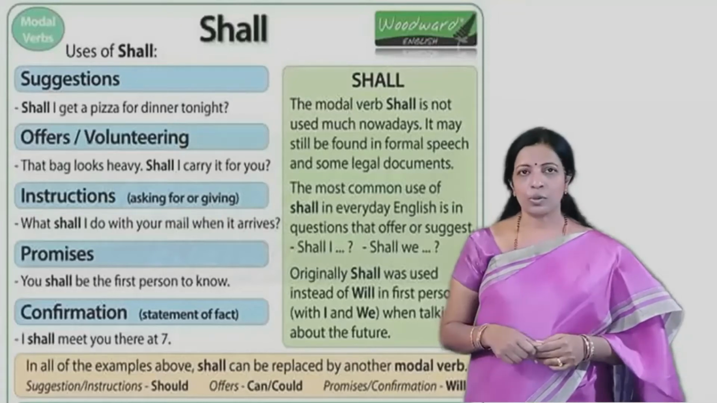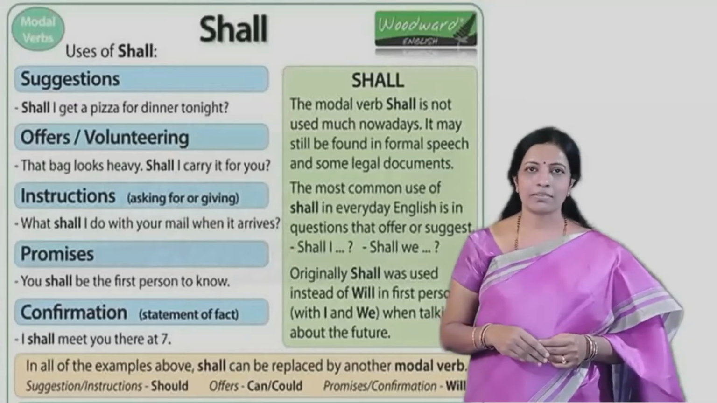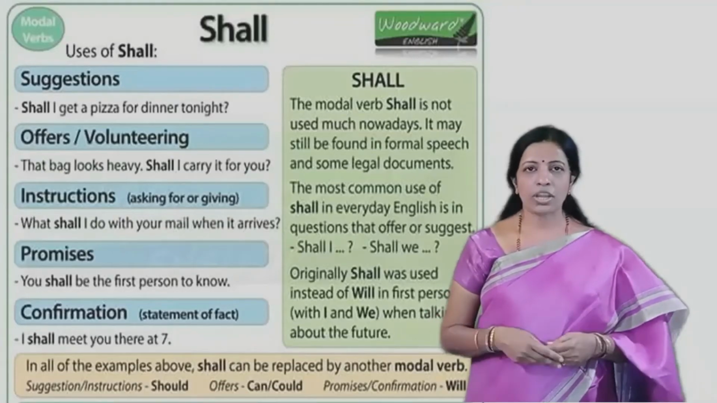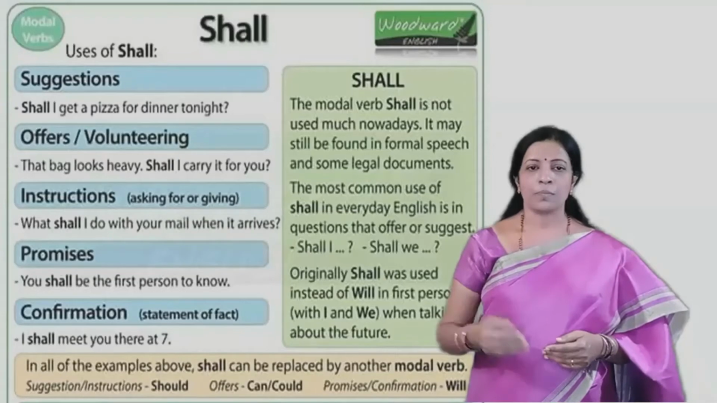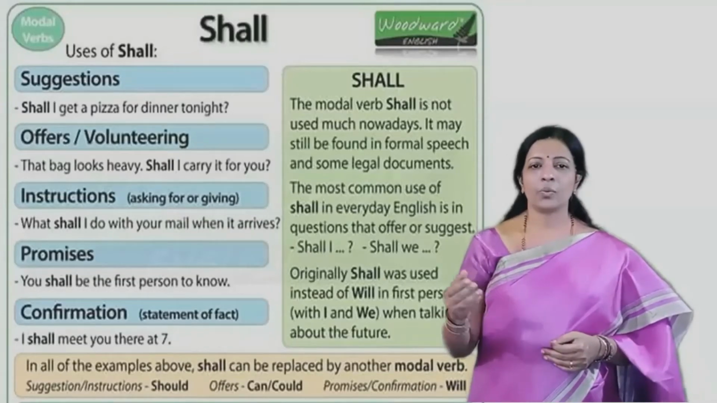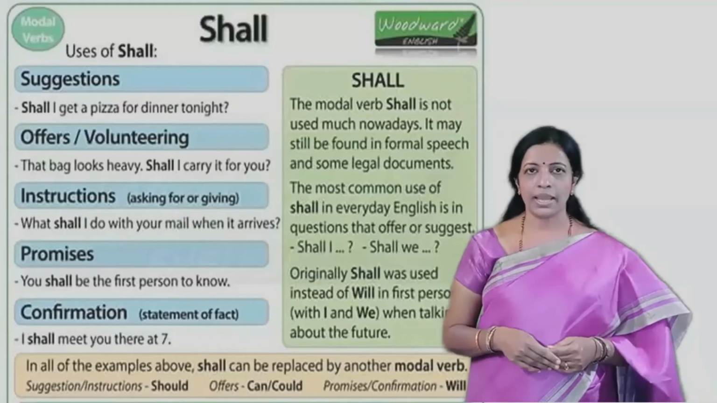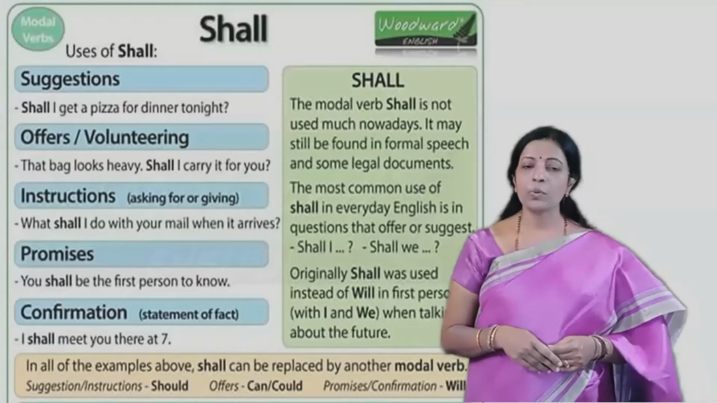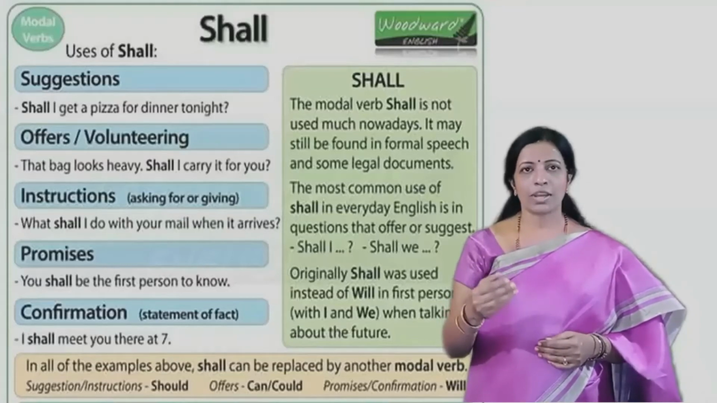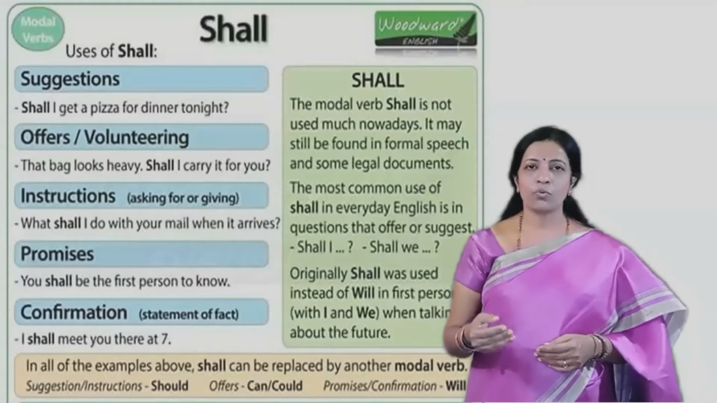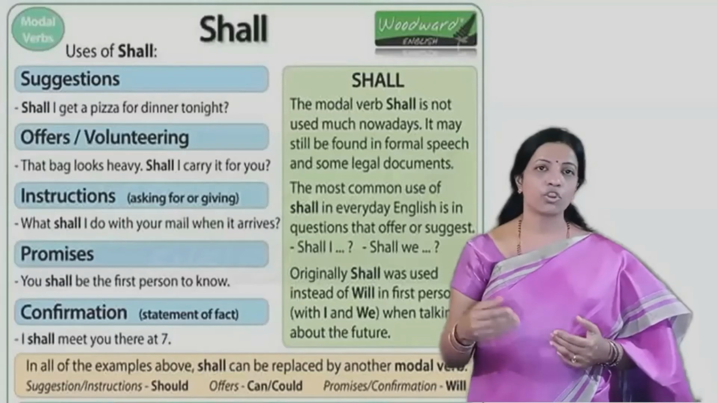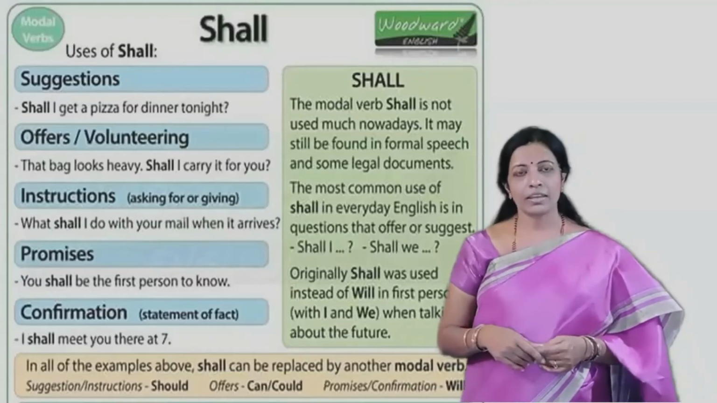But as I've told you earlier, in all these different instances, we can always replace the modal verb shall with some other modal verb. We can always replace the modal word shall with should. For example, shall I get you a pizza for dinner tonight? can be rewritten by using the word should: should I get a pizza for you tonight? Similarly, if you are asking for an instruction, instead of shall, you can say, what should I do with the mail when it arrives?